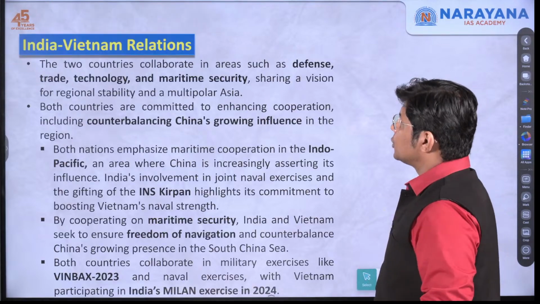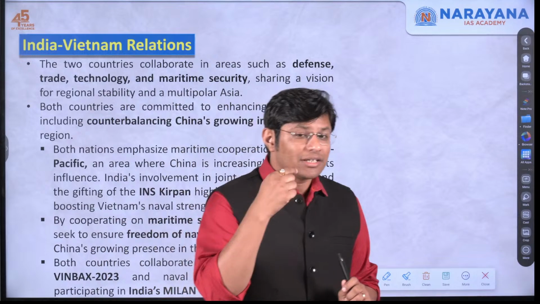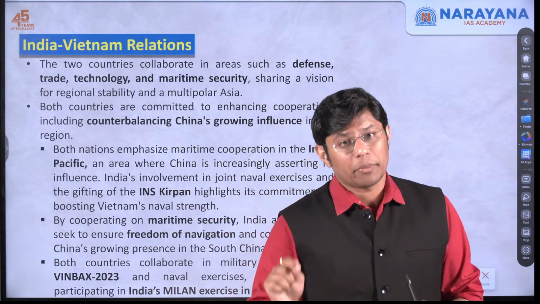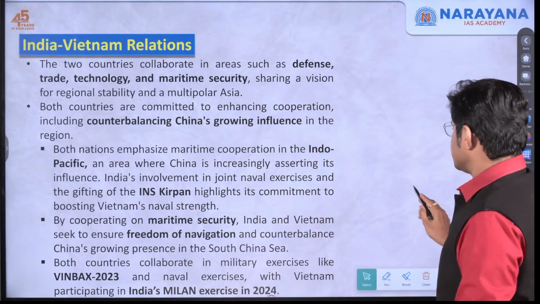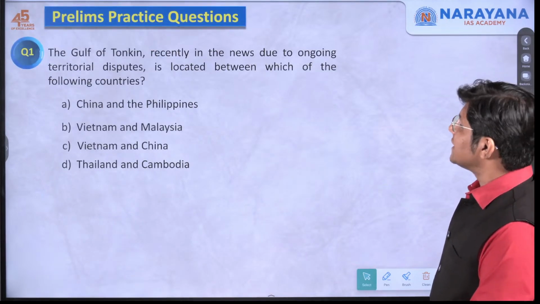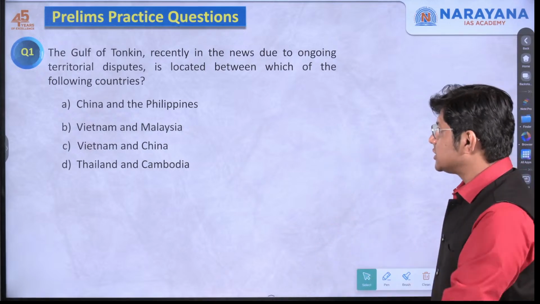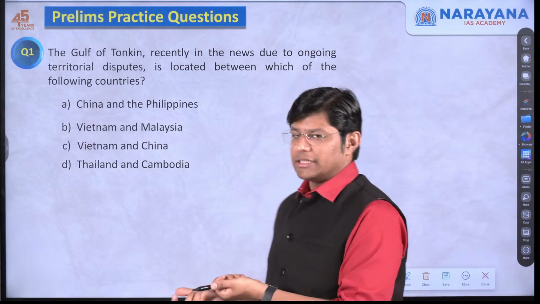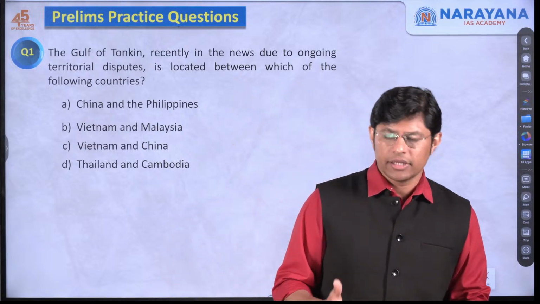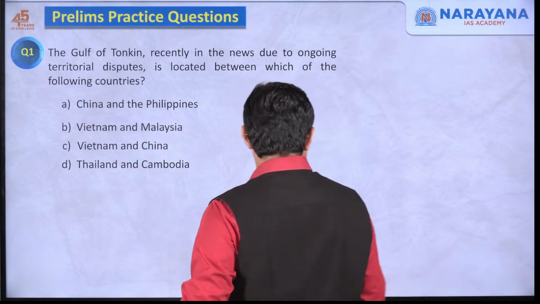Yeah. So these were the three topics of the day. Now, to understand if you understood all these three topics, let us try to discuss a few questions. Question number one: the Gulf of Tonkin, recently in the news due to ongoing territorial disputes, is located between which of the following countries? We just discussed it. Very simple. It is China and Vietnam. Right? The next.